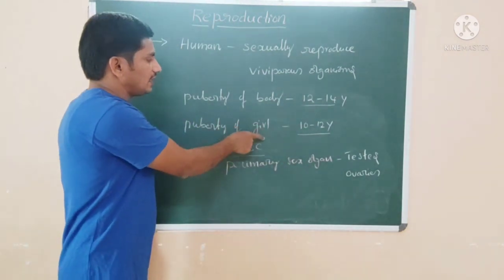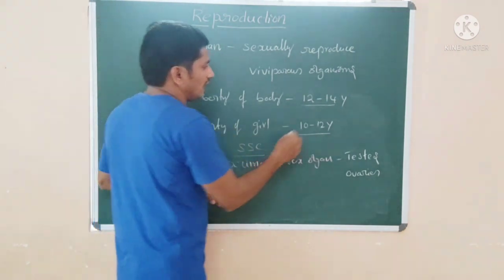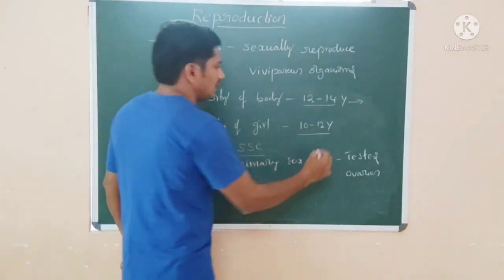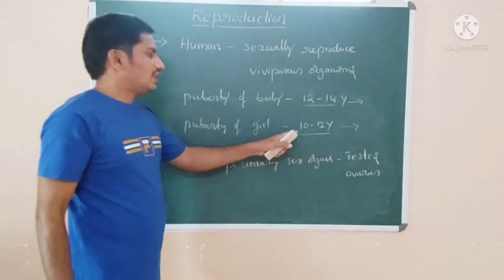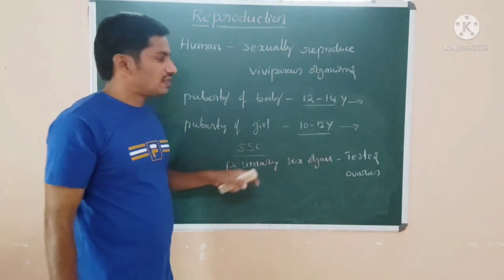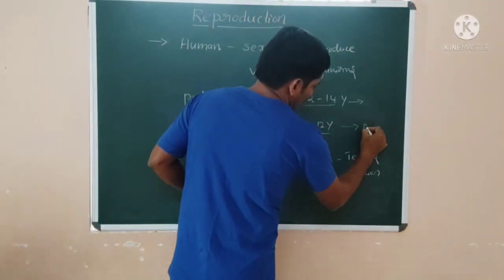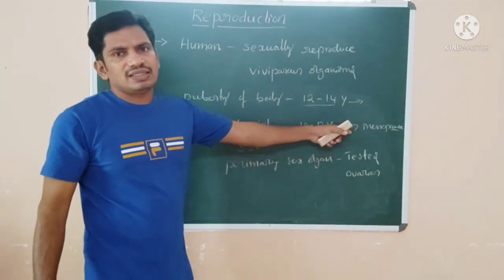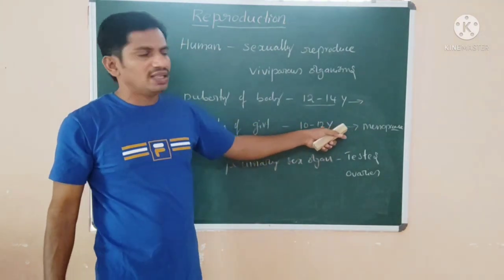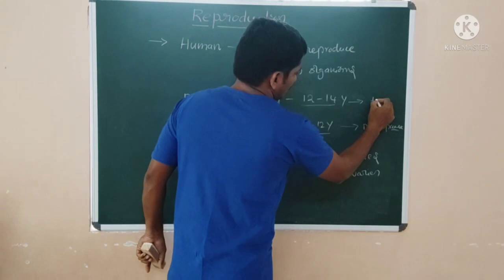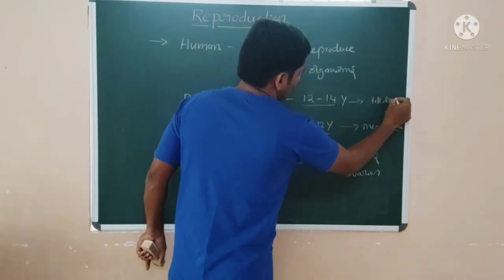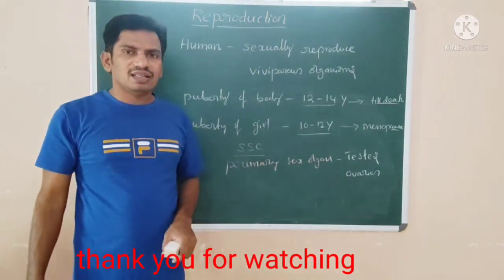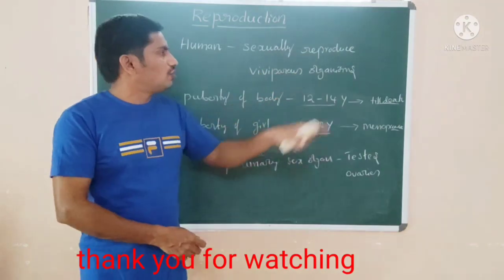When they attain this age, the puberty of a boy after 12 to 14 years, they start spermatogenesis, and in girls ovulation is noticed after they attain the age. This happens only up to menopause, nearly 45 years, when ovulation and menstruation stop. But in the male, spermatogenesis takes place till death. So that is the total human reproduction.